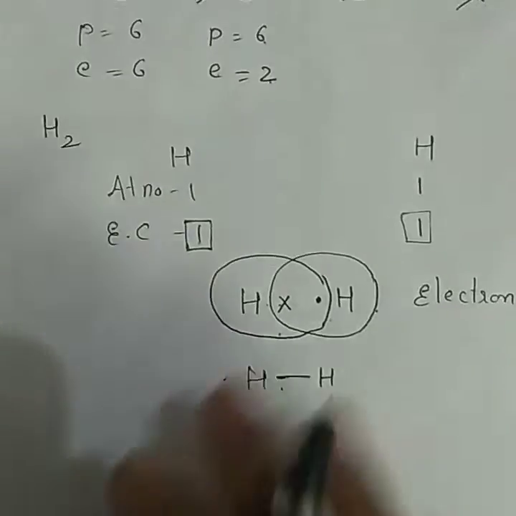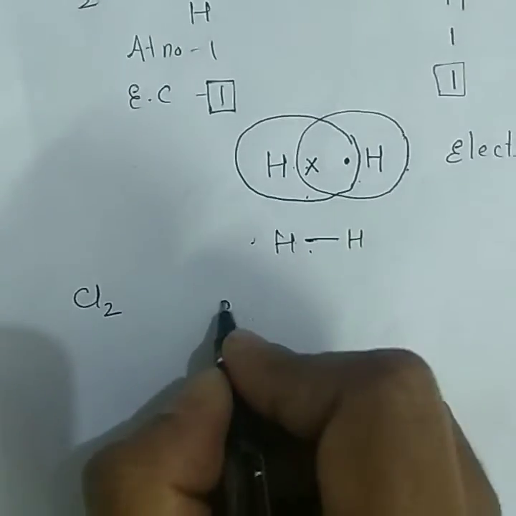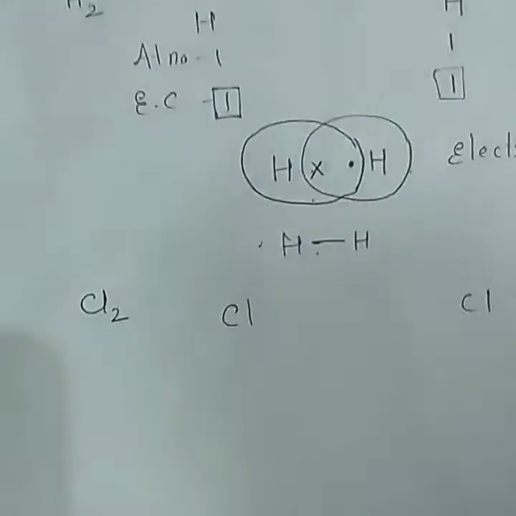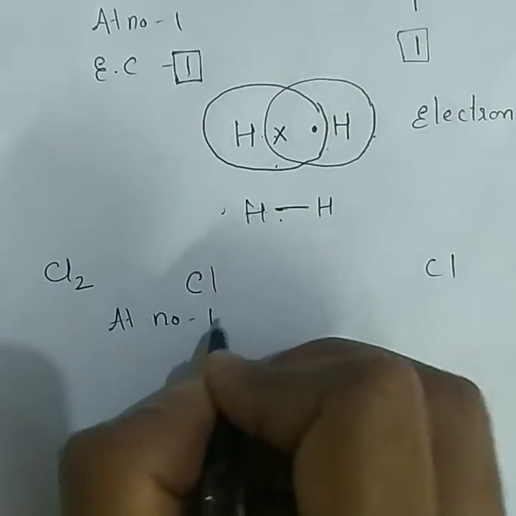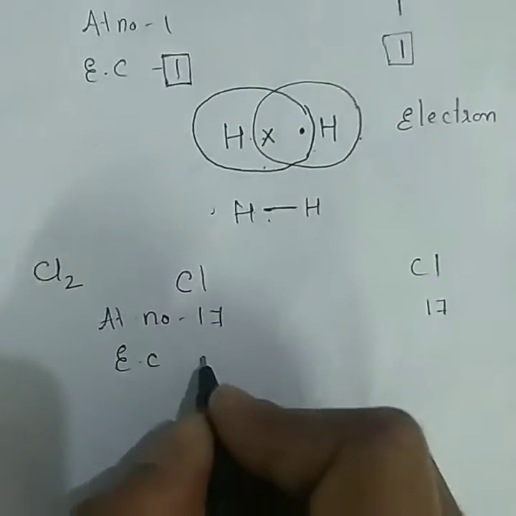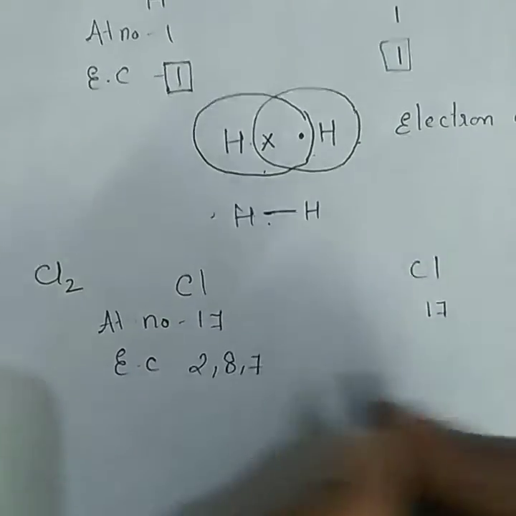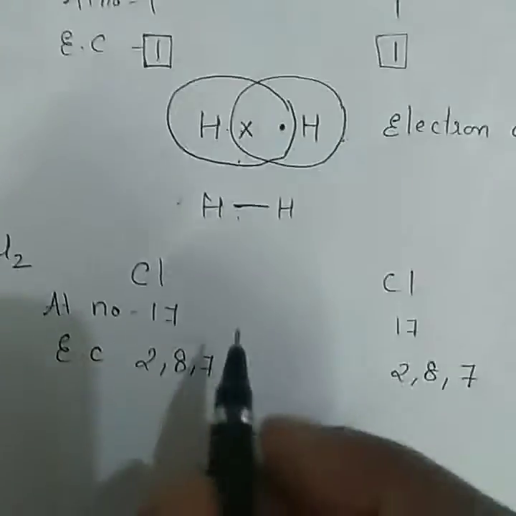One more example: chlorine. 2 chlorine atoms. First you have to write chlorine. The next step is to write the atomic number of chlorine. The next step is to write the electronic configuration, 2,8,7. So how many valence electrons?